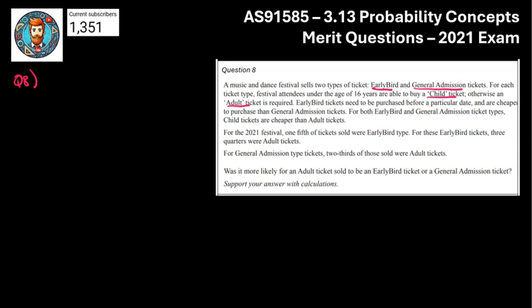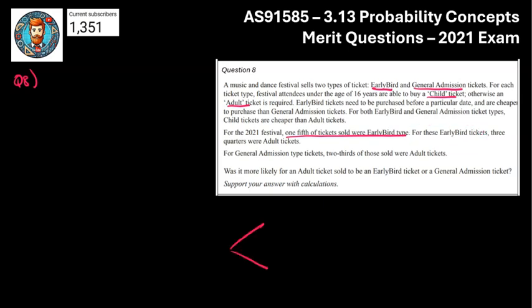Early bird tickets need to be purchased for a particular date. And then the cheaper tickets are the general admission ones. For both early bird and general admission tickets, the child tickets are cheaper than adult ones, so that makes sense. For the 2021 festival, 1/5 of the tickets sold were early bird type. Great. And this is what I'm looking forward to seeing. This is the gold nugget.